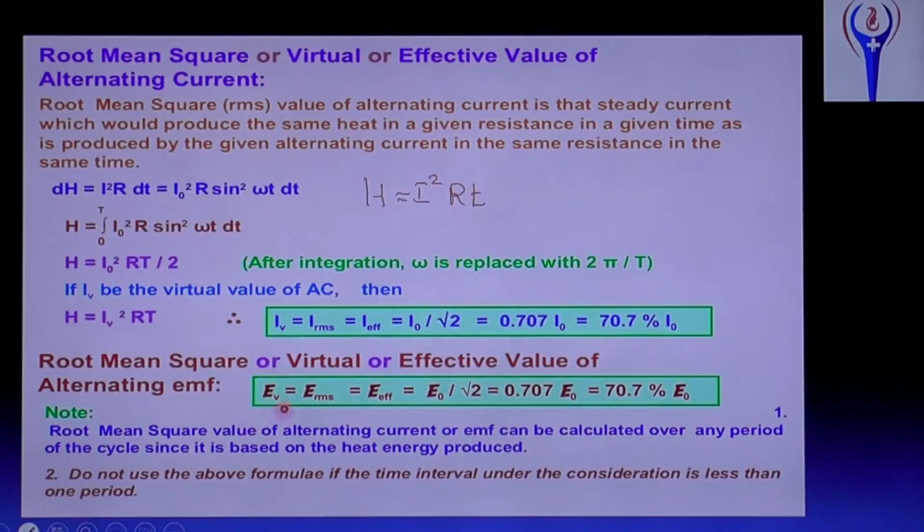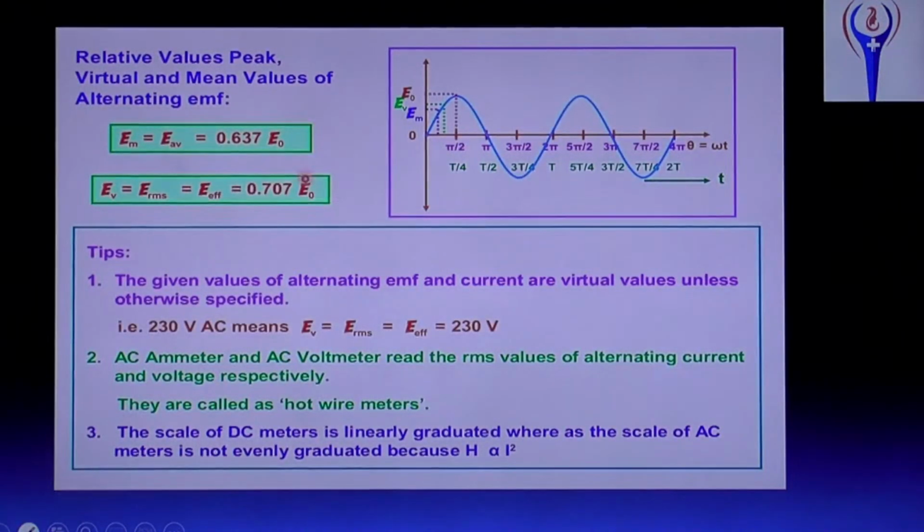And the RMS value, or virtual or effective value of EMF. For EMF, E V instead of I. E V equal to E RMS equal to E effective equal to E naught by root 2, 0.707 E naught equal to 70.7% of E naught. Okay, E naught is the peak value of EMF. And the relation between peak value, RMS value and mean value of alternating EMF. Here is the diagram. Here E naught will be the maximum value, and E V, E M.